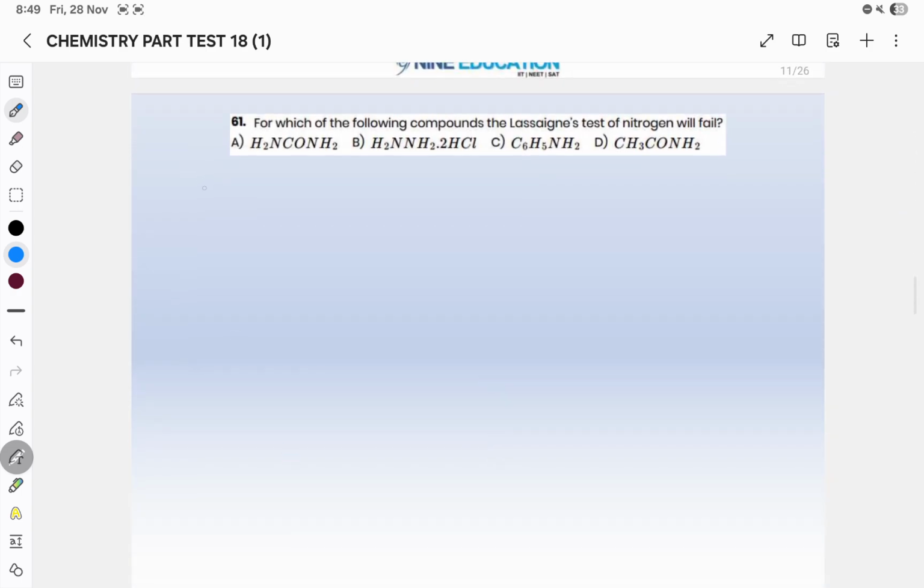Question number 61 is about the Lassaigne test. First thing, why do we perform the Lassaigne test? It is performed for the detection of nitrogen, halogen, sulfur and phosphorus in an organic compound. First we do its fusion with sodium.